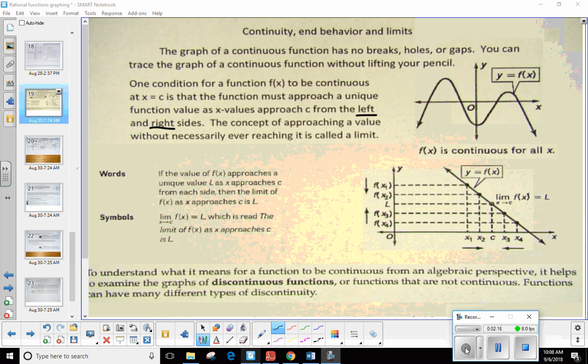So one condition for a function f of x to be continuous at some value that we're calling c is that the function must approach a unique function value. Now we're talking about the y's as the x values approach c from the left and the right. And you're going to see that over and over today. The only way the limit is going to exist is if, as you approach x from both sides, you approach the same value of y from both sides. Because for every x, there should be a corresponding y value as part of the function. So the concept of approaching a value without necessarily reaching it, you may or may not, that's what we call a limit.